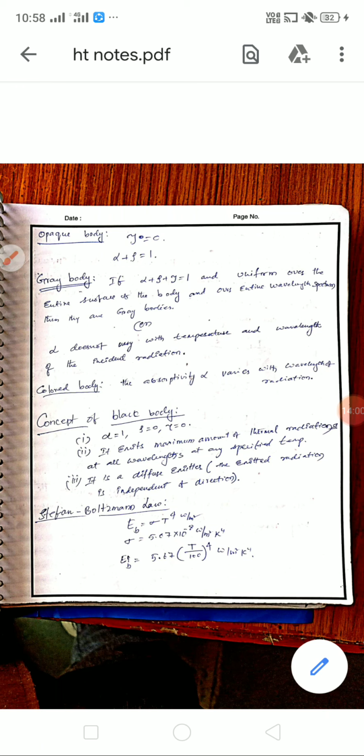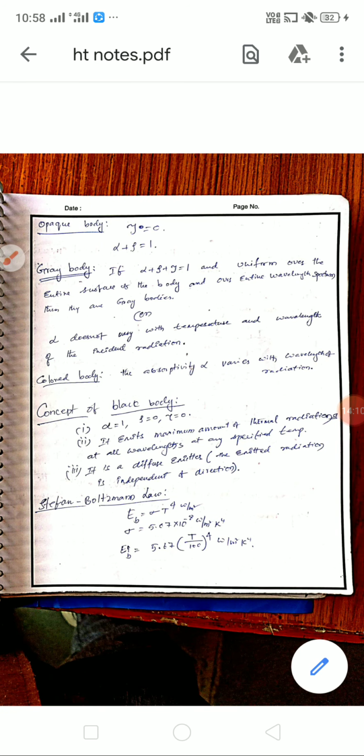Next, the concept of a pure black body. Alpha is equal to 1, absorptivity is 1, rho is 0, tau is 0. It emits the maximum amount of thermal radiation at all wavelengths at any specified temperature. It emits all types of radiation at any specified temperature. It is a diffuse emitter: the emitted radiation is independent of direction.